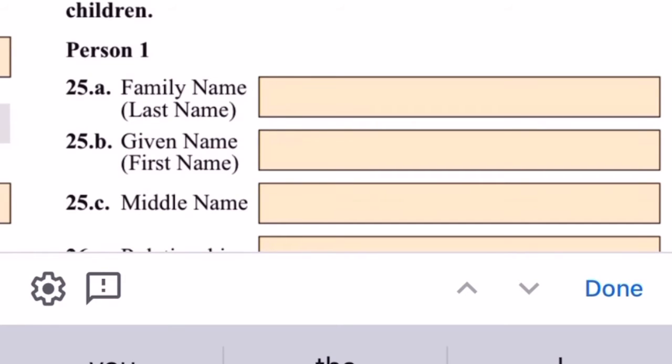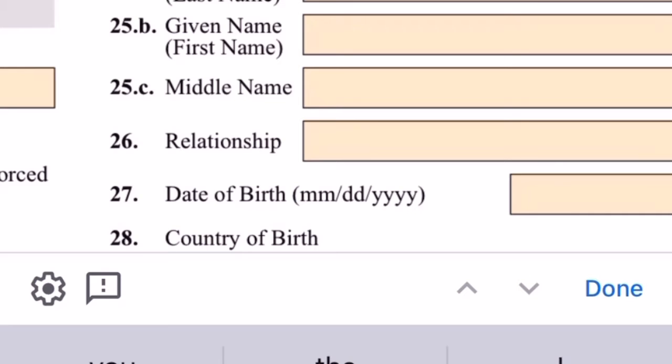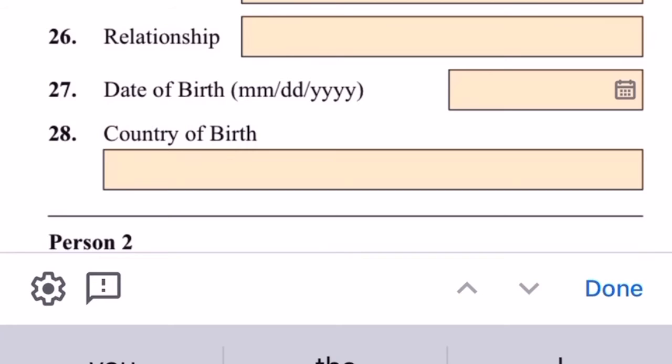Information about the beneficiary family. So about the beneficiary family, we are at part 25A. Provide information about your beneficiary spouse and children. So we are going to enter the information about my client's wife. If my client's wife has a child, we're going to enter the child's name right here.